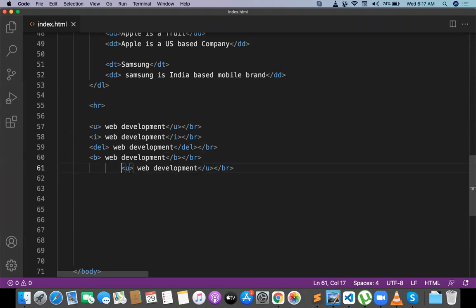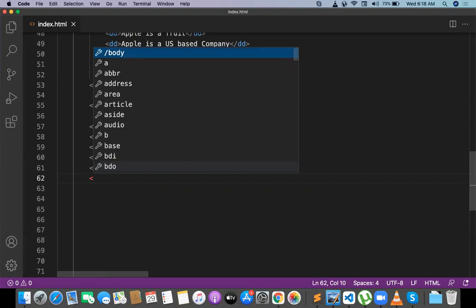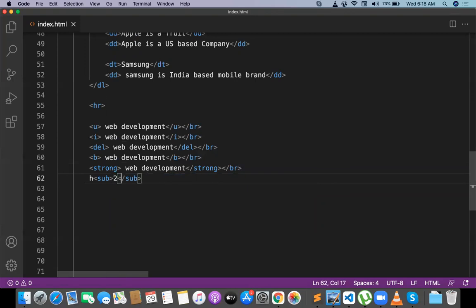Then after that, I will go for one more thing. This will be strong text. Strong means thicker than bold. So that is called strong. Then one more is subscript. How to write H2O, with the 2 subscripted to O. I want to write a subscript like this, H2O. If you want to write H2O like this, that is called a subscript.